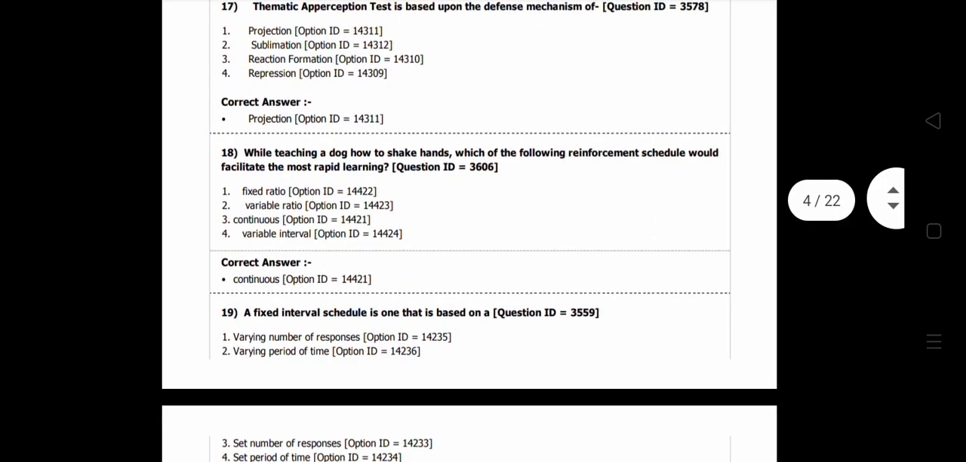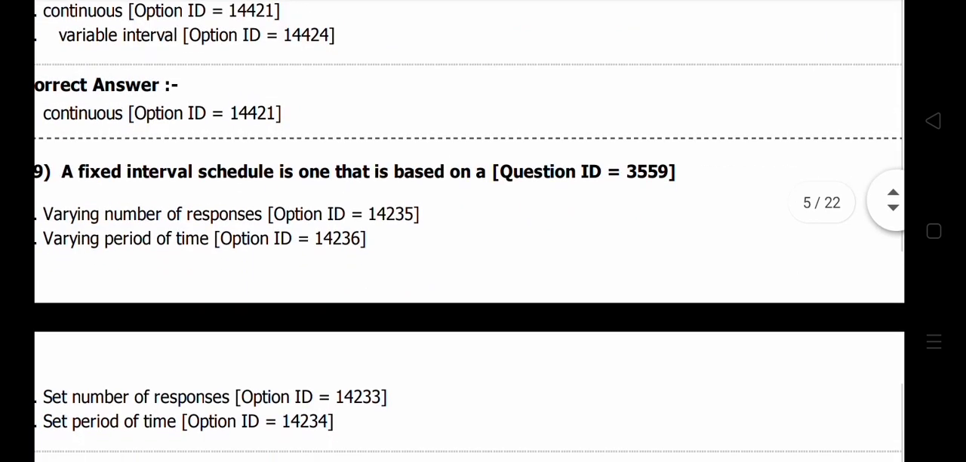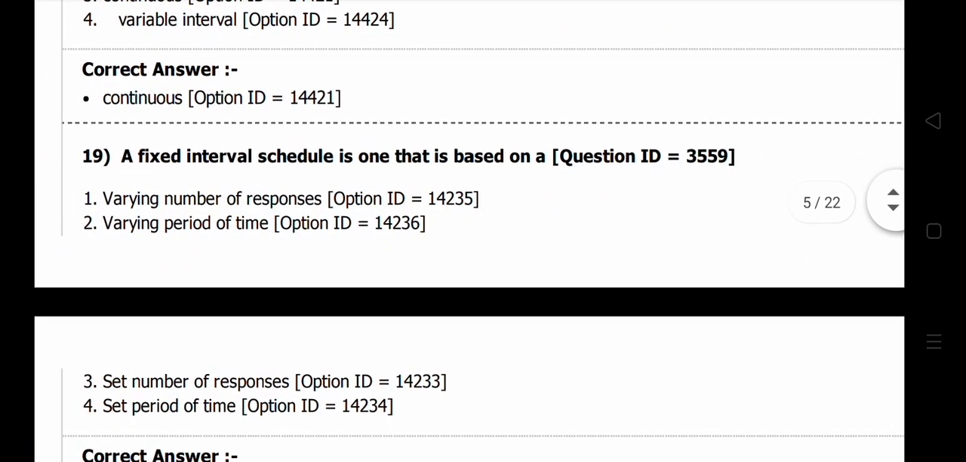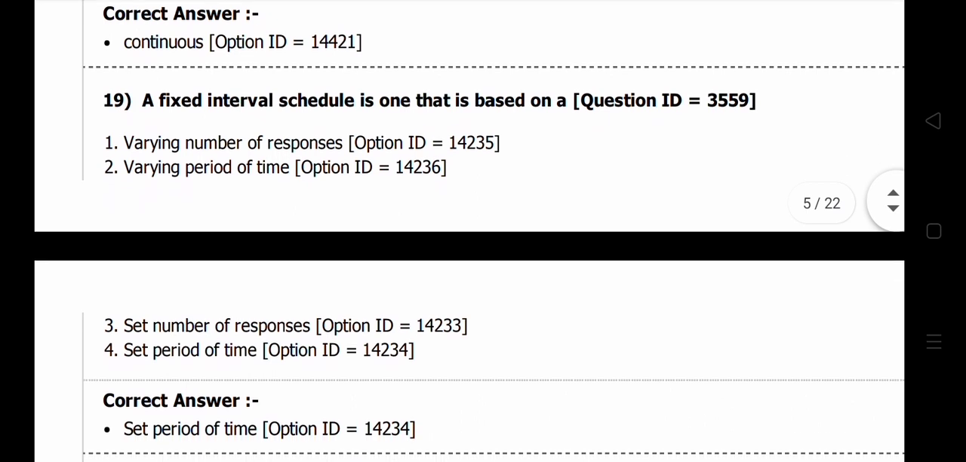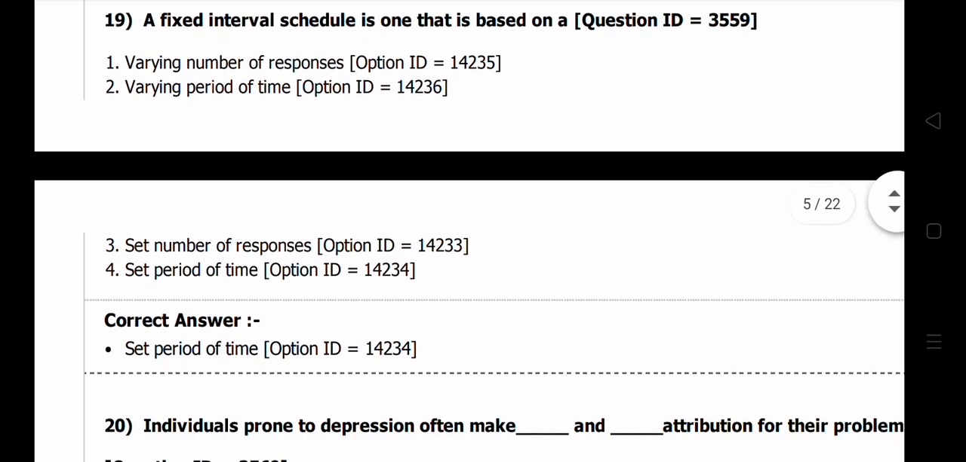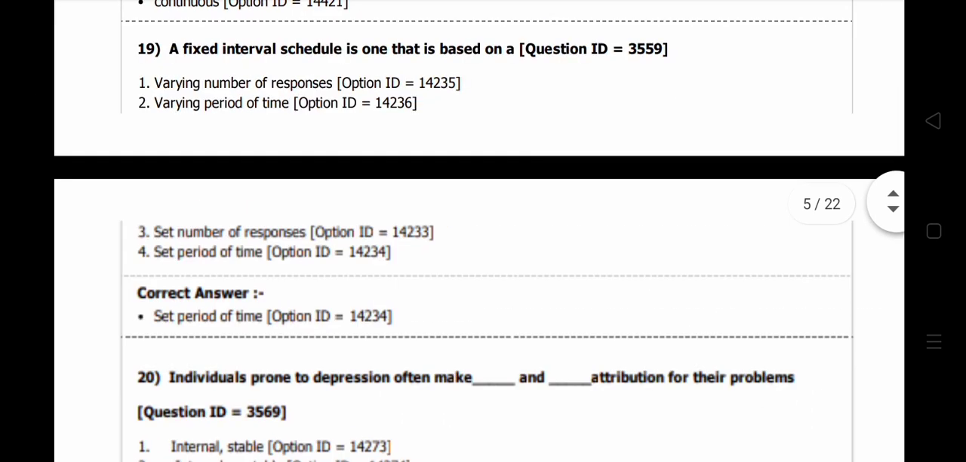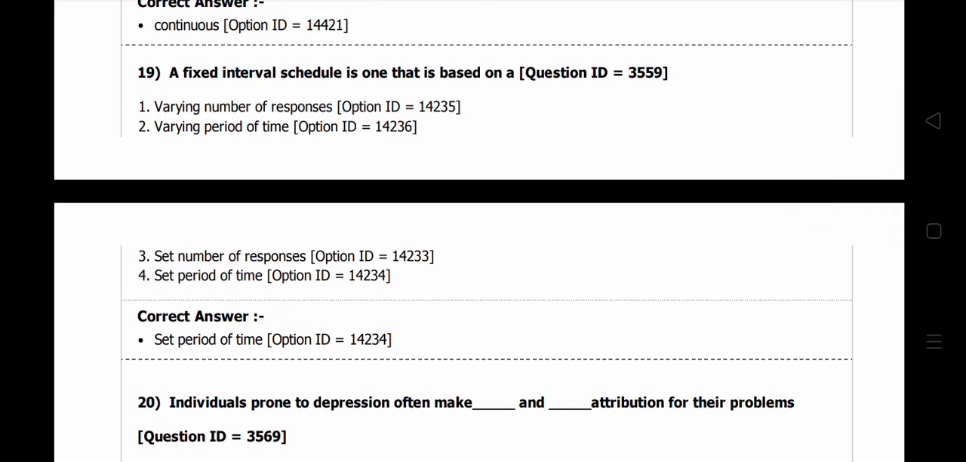So next we will move into question number 19. A fixed interval schedule is one based on: varying number of responses, varying period of time, set number of responses, or set period of time. So set period of time is fixed. The word itself tells fixed.